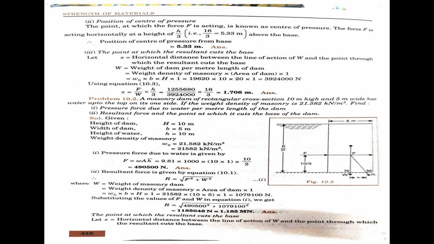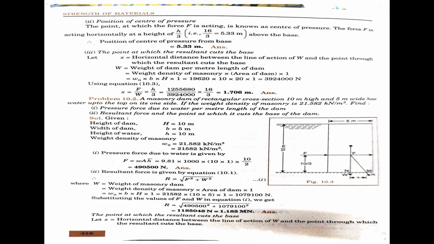Now that is the total volume. You have to take W naught into B into H into 1 per meter length. W naught is 19,620 into width 10 meters and overall height of the dam 20 into per meter length 1. Finally, 39 lakhs 24,000 newtons is W in equation 10.3.